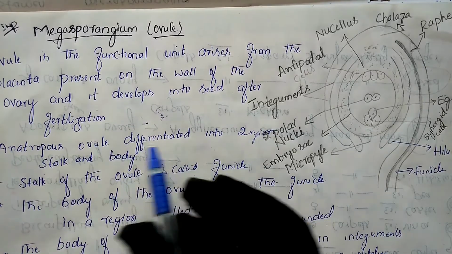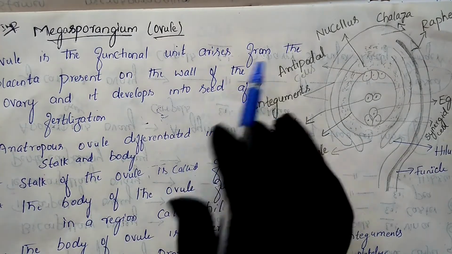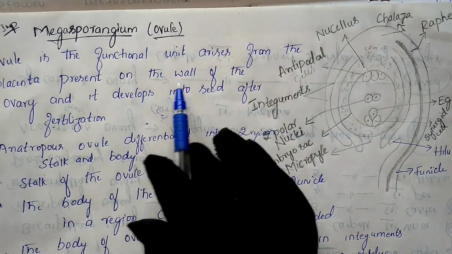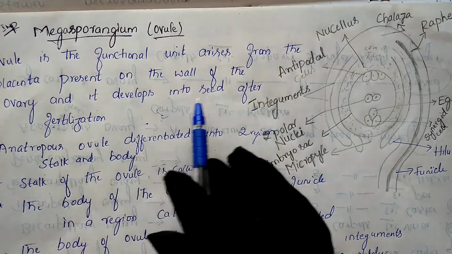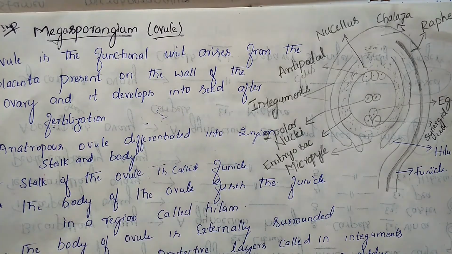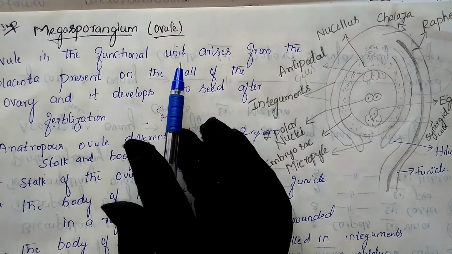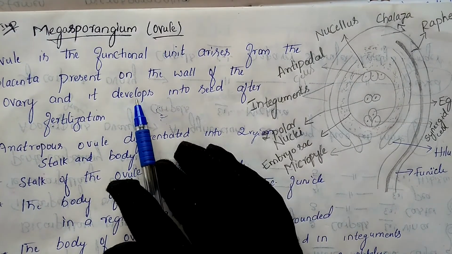First of all, the ovule is the functional unit that arises from the placenta present on the wall of the ovary, and it develops into the seed after fertilization. What that means is, the ovule is a functional unit arising from the placenta.